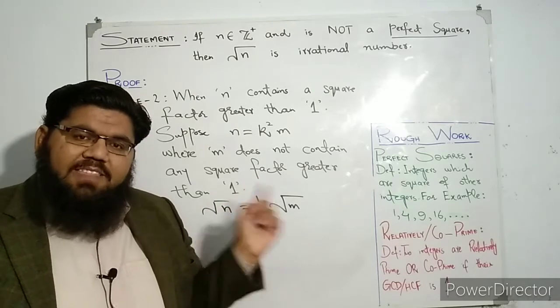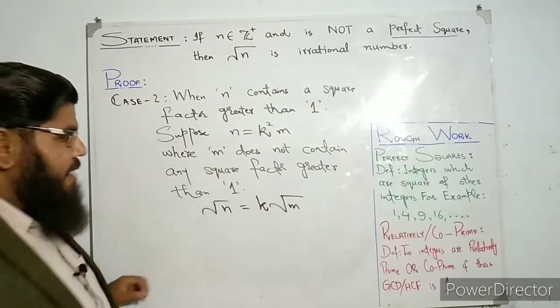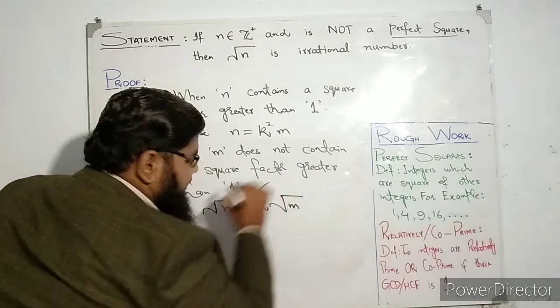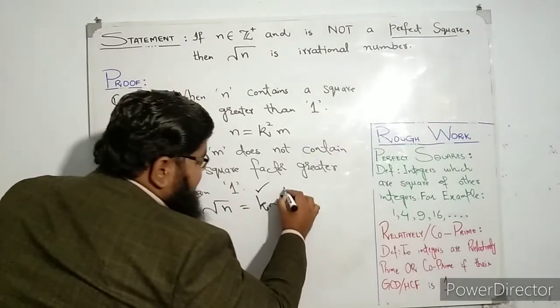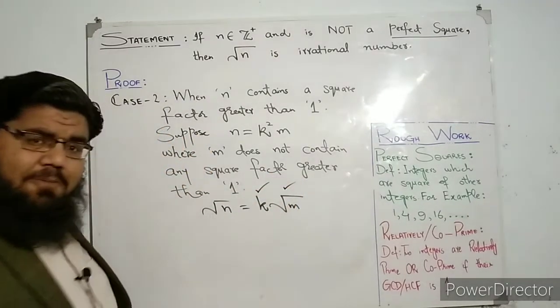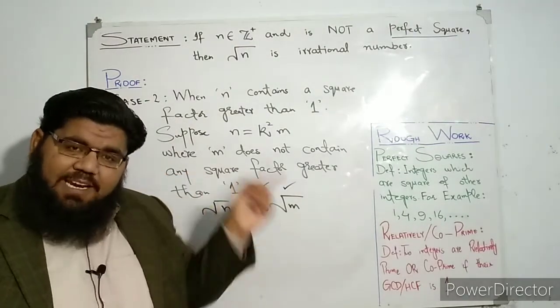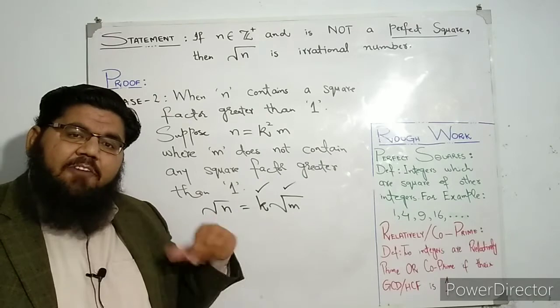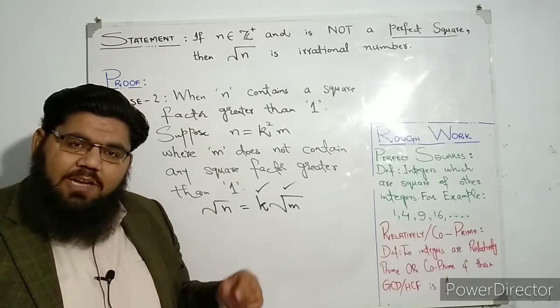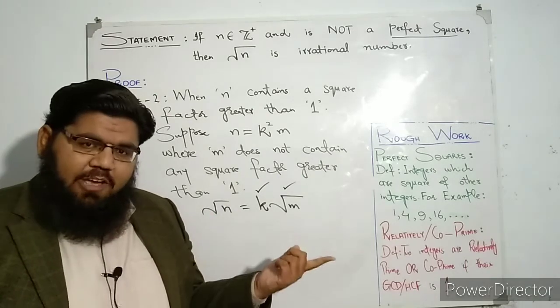So finally, what do we have? We have a number which is rational, and here we have a number which is irrational, and we already know that in our second video of this playlist we have proved that the product of a rational and an irrational number is an irrational number.